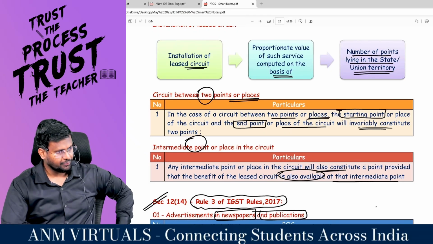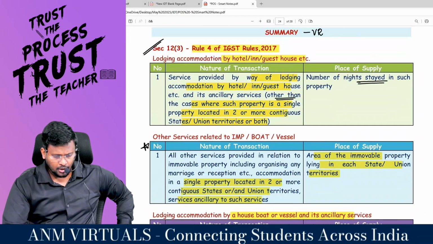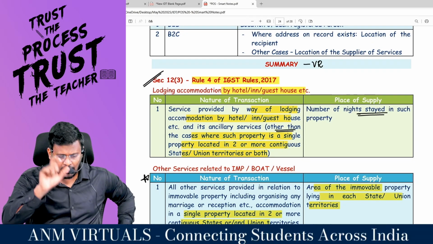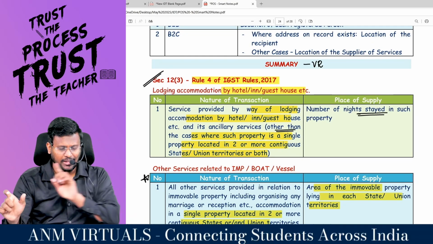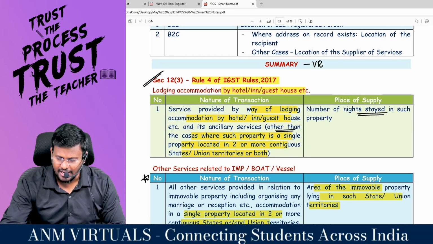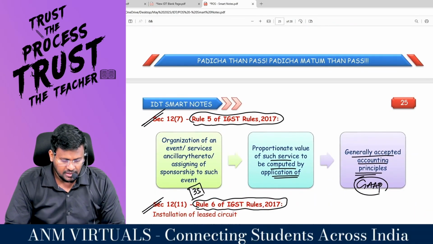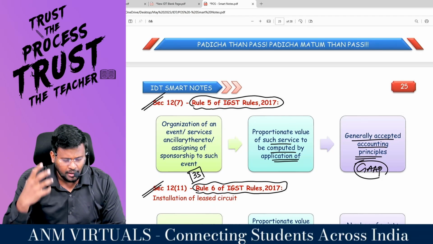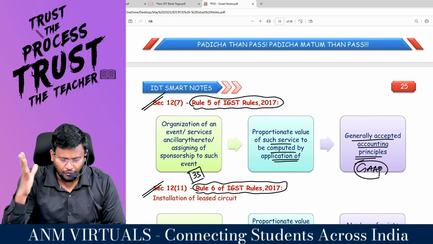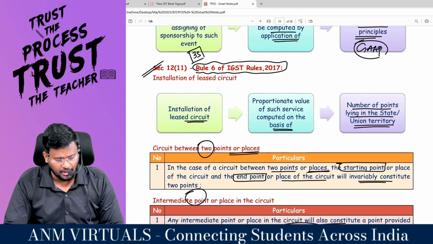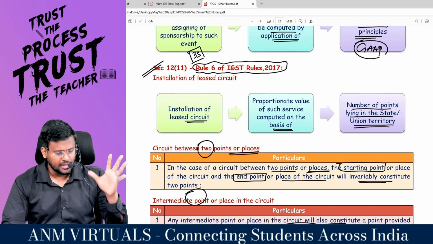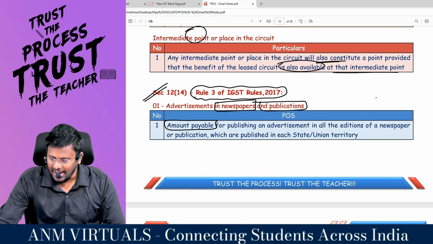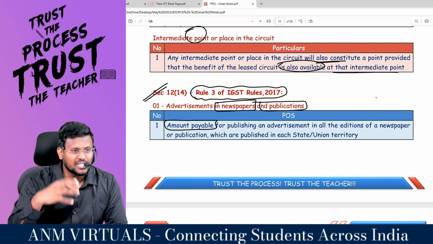For example, my dear lovable students, service relating to immovable property, section 12(3), the relevant rule is Rule 4 of the what Act? IGST Act. Comfortable? Sir, 12(7) organization of event. If you are organizing an event in more than one location, Rule 5 of the IGST rules will be applicable. And section 12(11) telecommunication services, Rule 6 of the IGST rules will be applicable. And the hero, Rule number 3, which is advertisement to government.